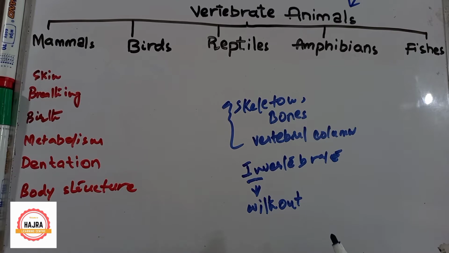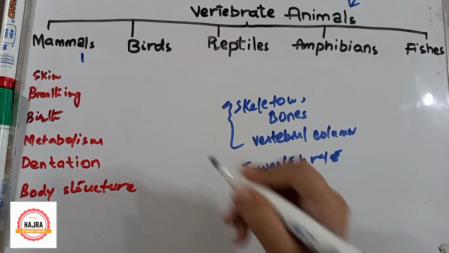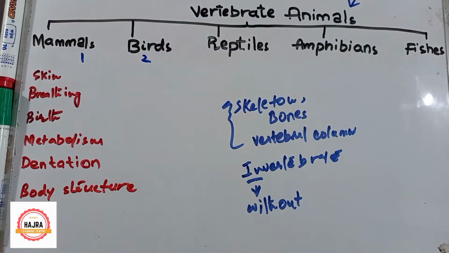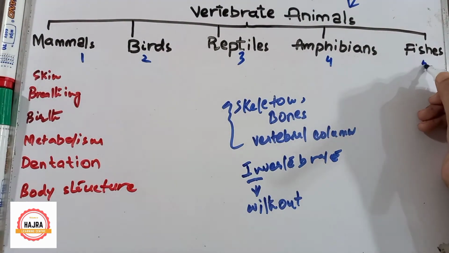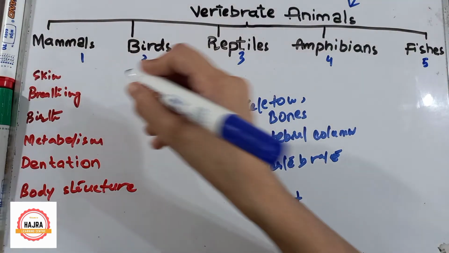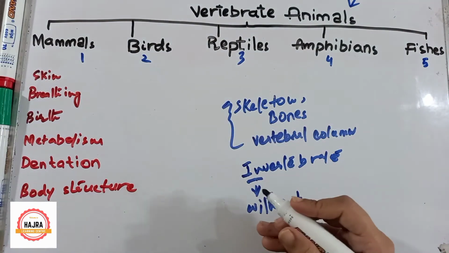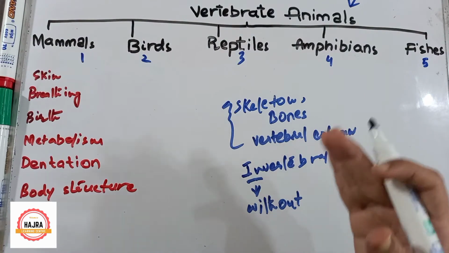In this video tutorial we will talk about vertebrate animals. There are 5 groups of vertebrate animals. Number 1 is mammals, number 2 is birds, number 3 is reptiles, number 4 is amphibians, and number 5 is fishes. I'll tell you each group's characteristics one by one and I will compare with the other groups. So let's start.